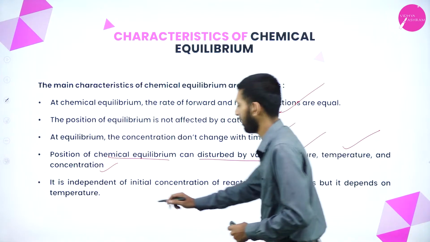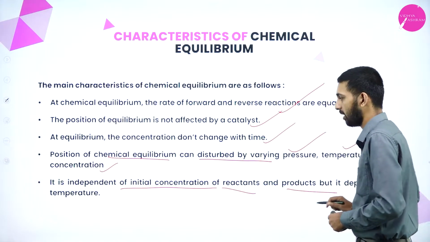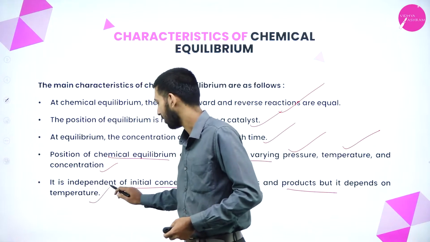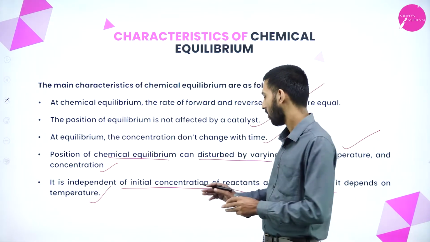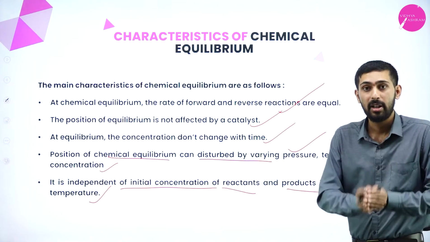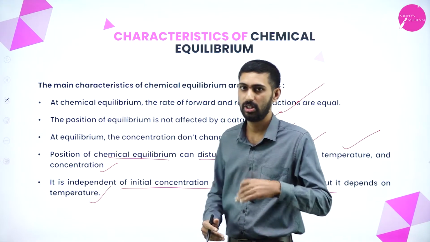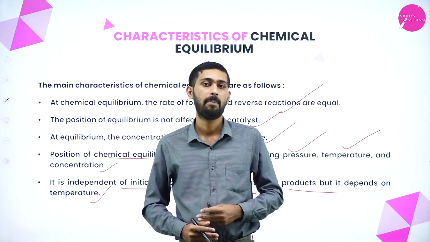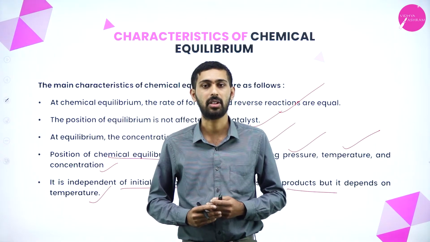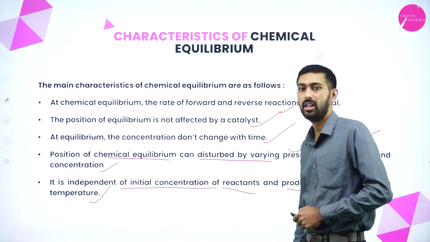Next thing is, it is independent of the initial concentration of the reactants and products, but it depends upon the temperature. If you are changing the temperature, what will happen? We can't say that it is a reversible reaction. Correct, right? So these are some characteristics of chemical equilibria.